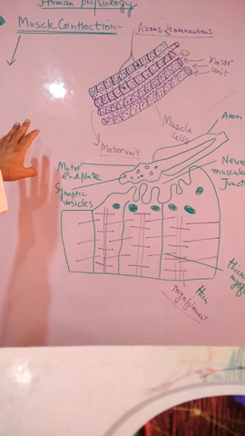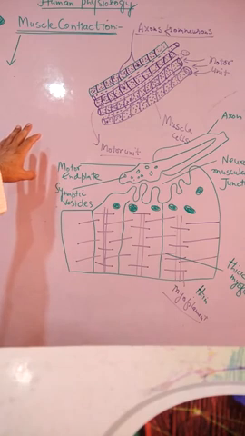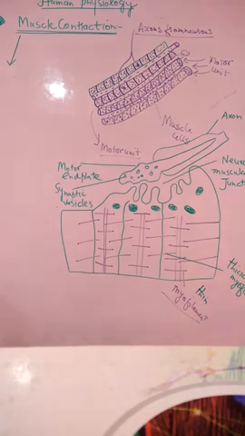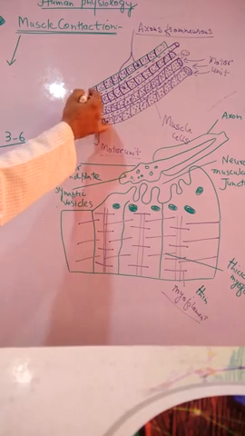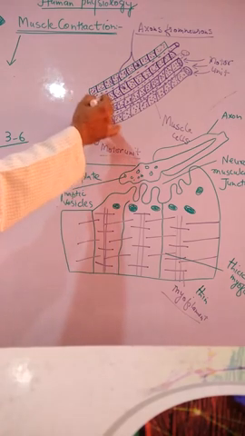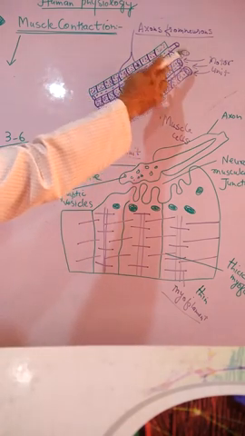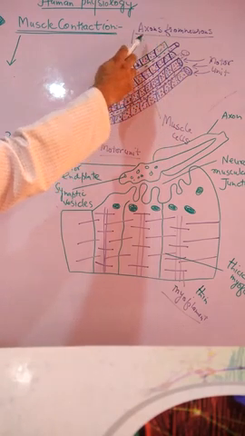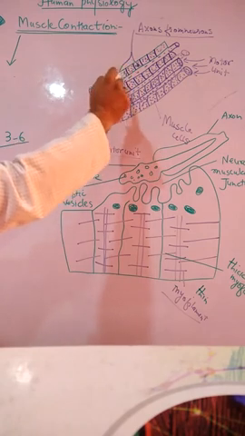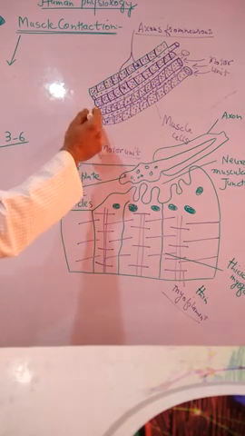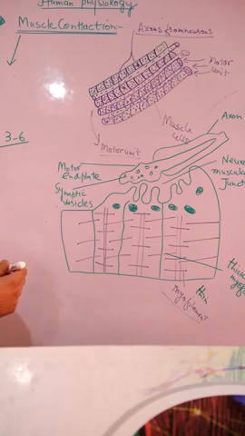The number of muscle fibers in a motor unit is variable and depends on the fineness of the control a motor unit has to exercise. For instance, a finger muscle has 3 to 6 muscle fibers. These are muscle fibers. They are present in the muscles. This is the motor unit, and these are the axons from the neurons that innervate the different small filaments in a muscle. And this is also the motor unit innervation.